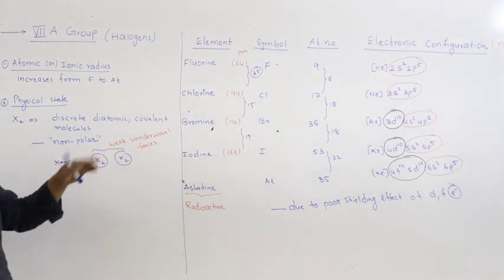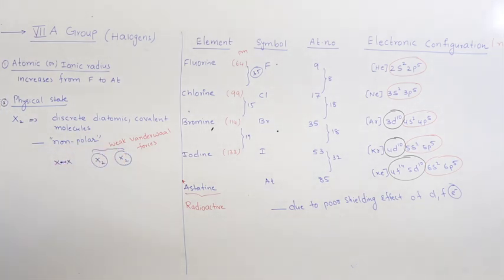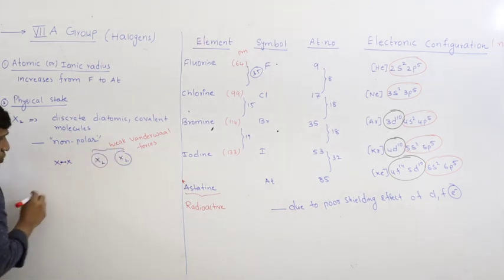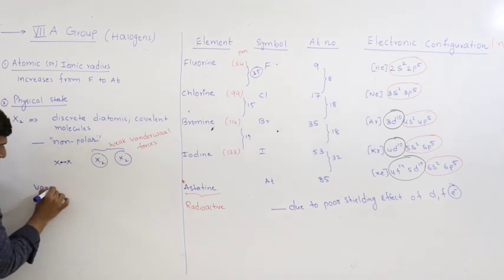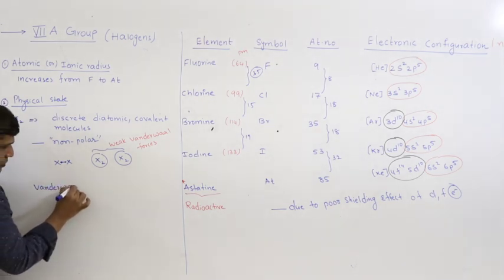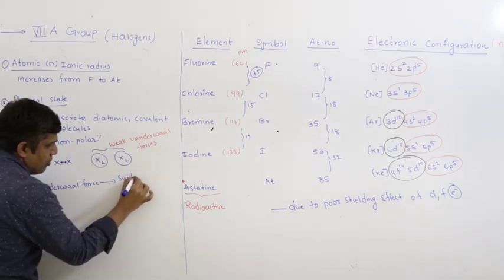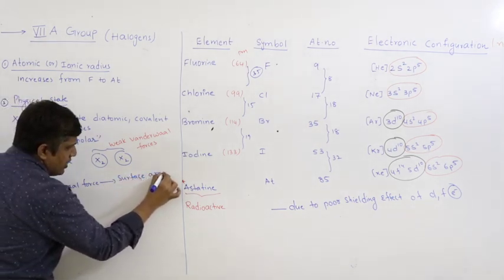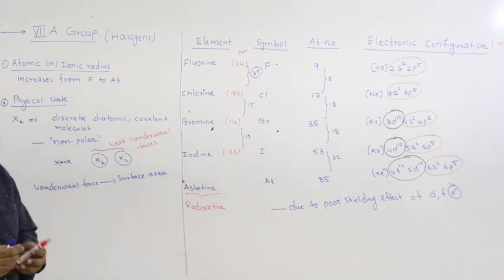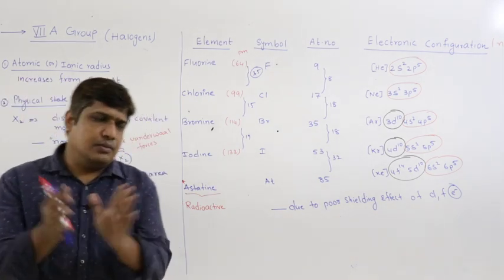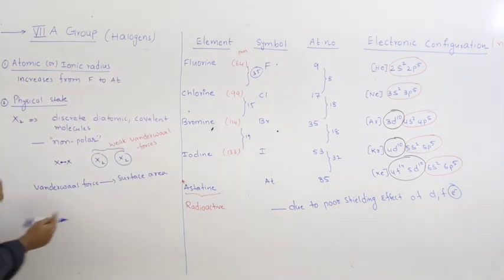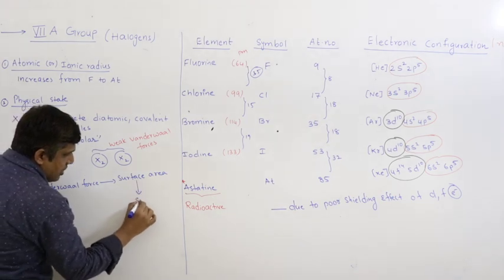Now, how do these van der Waals forces differ? They depend upon surface area. More the surface area, more will be the van der Waals force. Van der Waals force means attraction between two surfaces simply. The surface area depends upon the size of the atom.